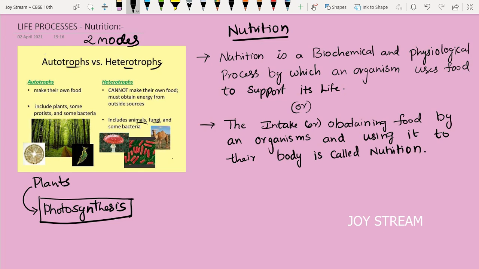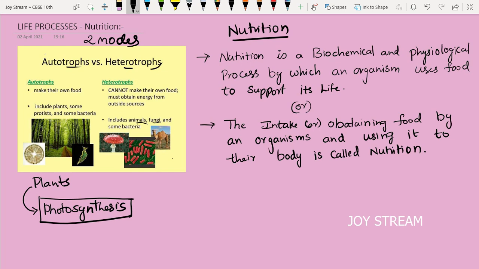So there are two forms of nutrition. What are they? Autotrophic nutrition and heterotrophic nutrition. What is autotrophic nutrition? Plants. Plants are the autotrophs. They can make their own food.